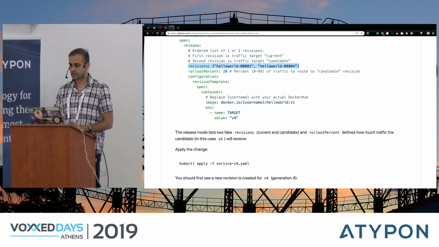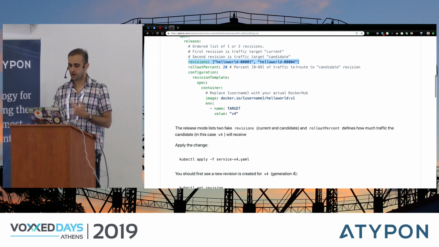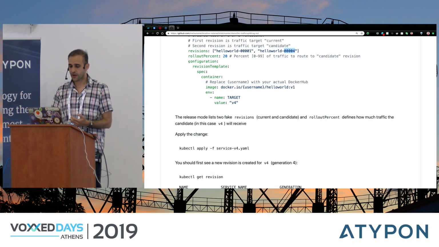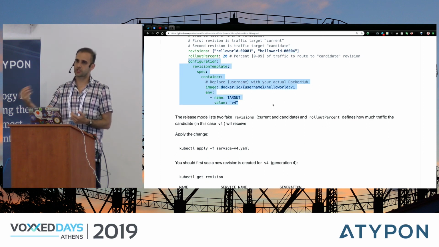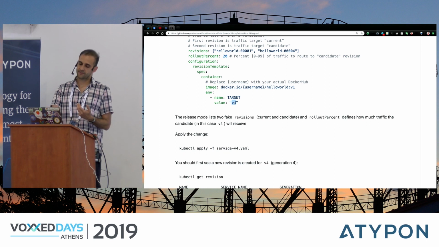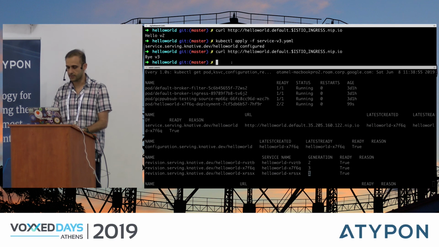I have 2 revisions, 001 and 004. I also have a rollout percentage, which is 20. What this means is that the first revision, the existing revision, will get 80% of the traffic, and the latest revision that I'm going to create will get 20% of the traffic. That's the new revision, and the configuration here is for this new revision that I'm creating. In this case, I'm using the same image, but the target value here is v4. So v4 is my new revision. Let's apply this and see what happens.